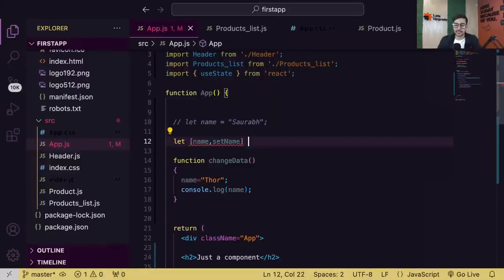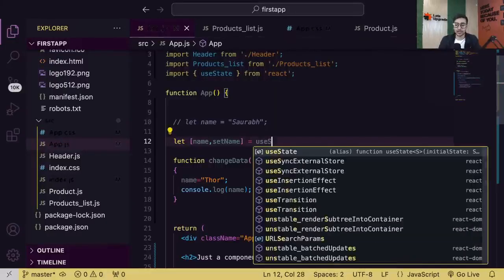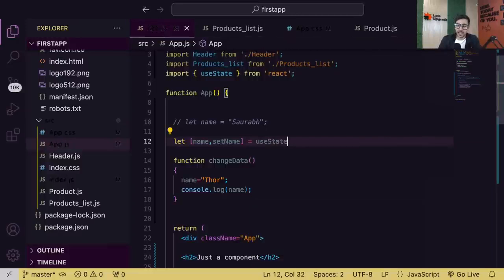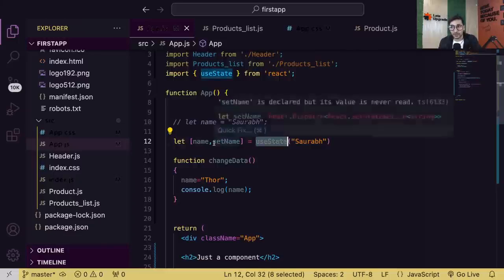And then equals to, use that hook now, useState. And inside this useState, pass any initial value that you want. So let's say I'm going to pass Saurabh. So guys, think of it like this: this variable and this variable are exactly the same. The difference is this is a normal variable which has the value of Saurabh, and this is a state variable which has the value of Saurabh. But to tell React that this name is going to be a state variable, you have to use the useState hook.